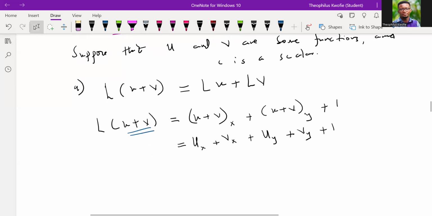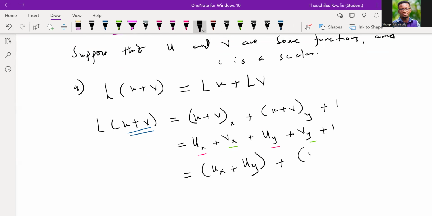Now let's try and group the u's and the v's. We have one u here, another u here, one v here and another v here. So let's group them, putting the u's in one bracket and the v's in another bracket.